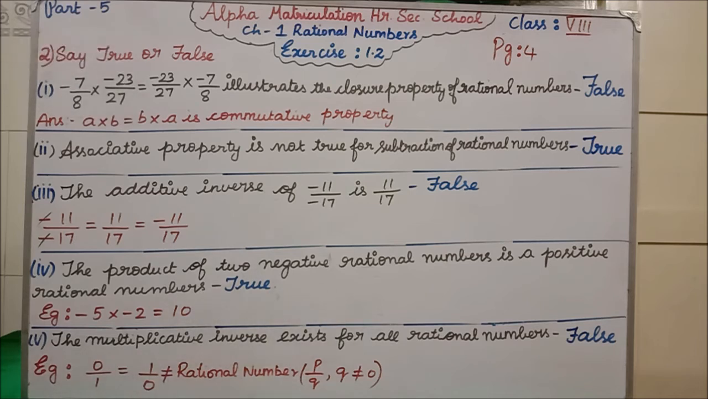Why we are saying it is false: see here, minus 11 divided by minus 17. Minus minus will get cancelled. So then our question is what? 11 divided by 17 only is our question.